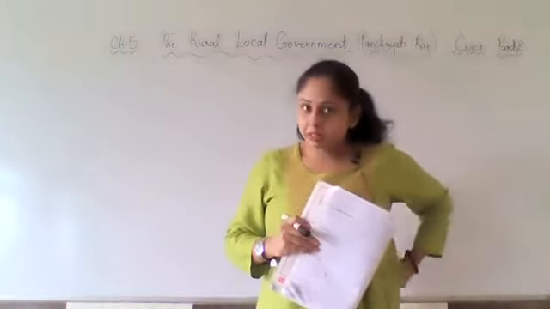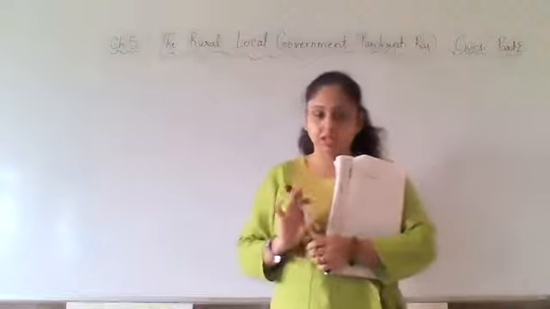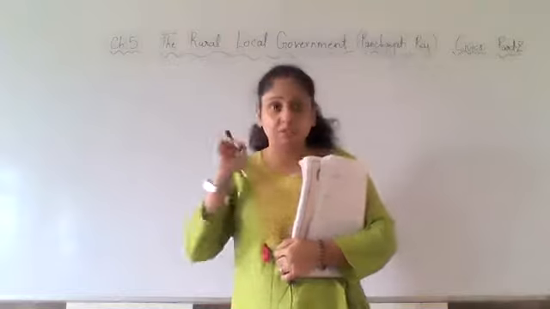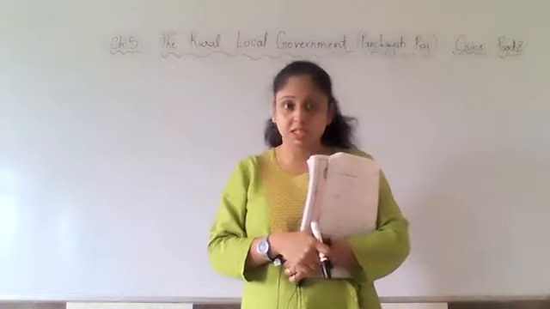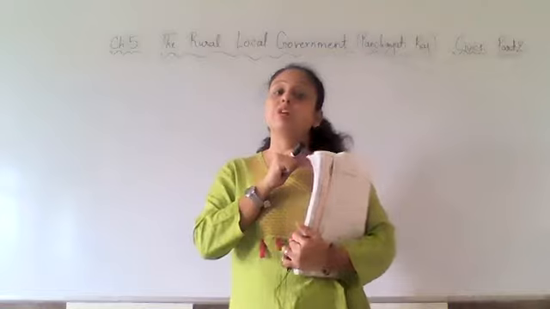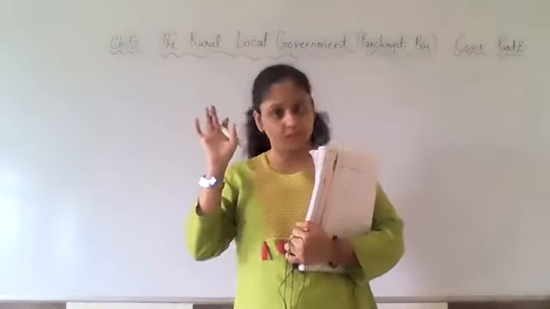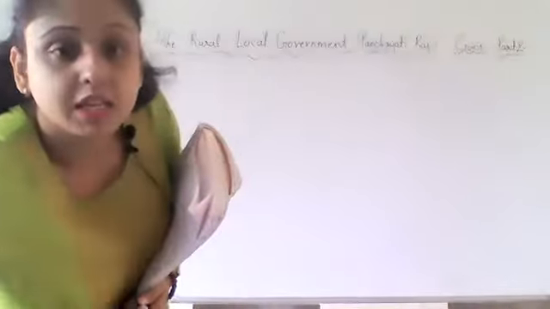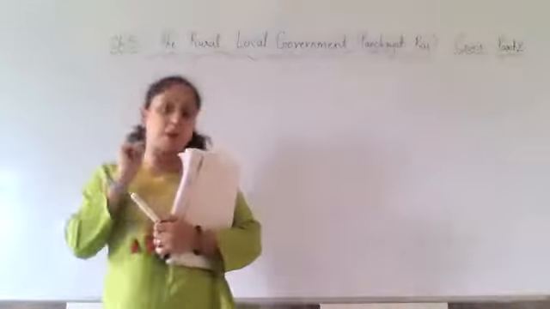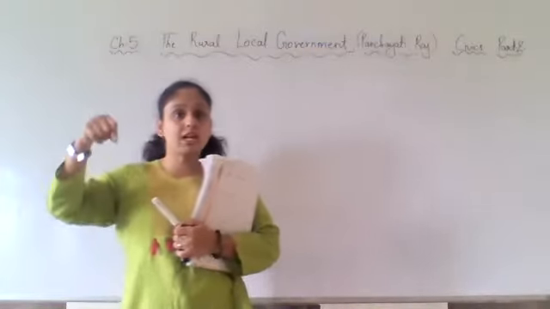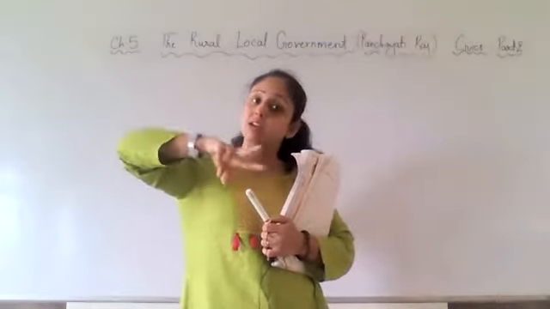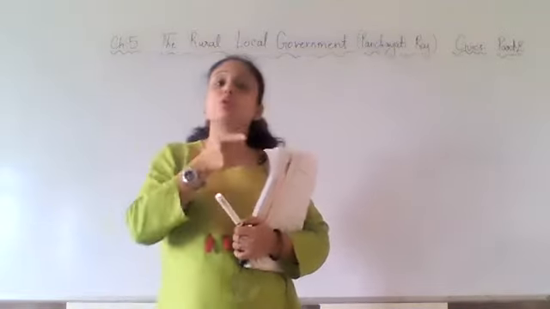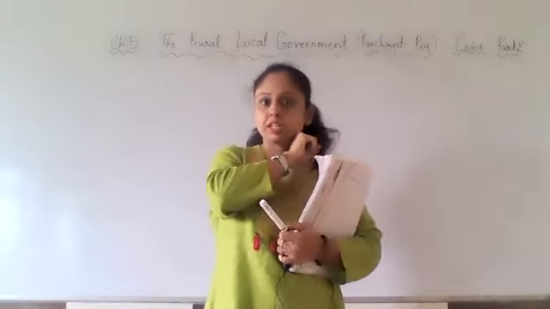We have government working on 3 levels. The central government, where we have prime minister. Then you have the state government, where the executive head is chief minister. Then also we have the government on local level. Now on local level, the government is again divided into 2 parts. Urban local government, and rural local government.